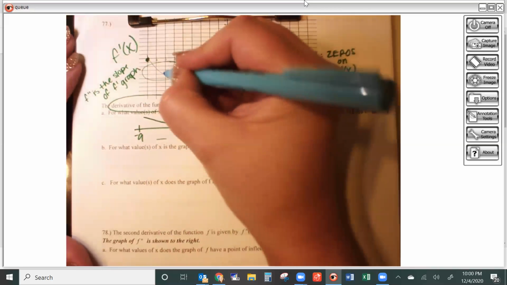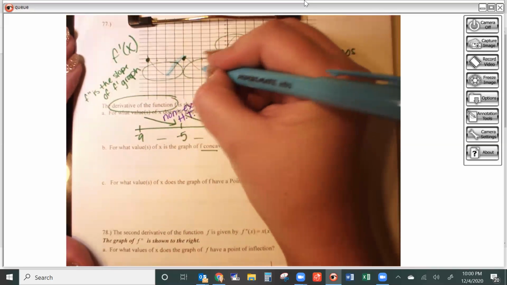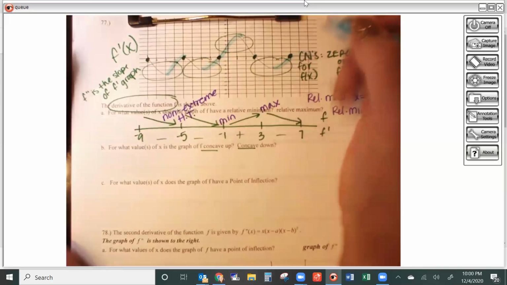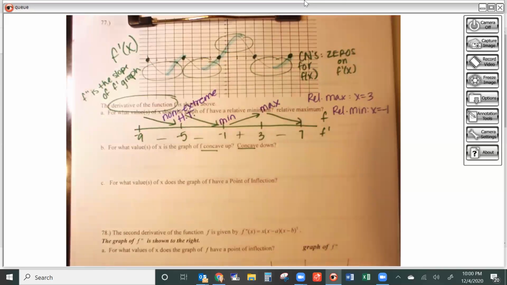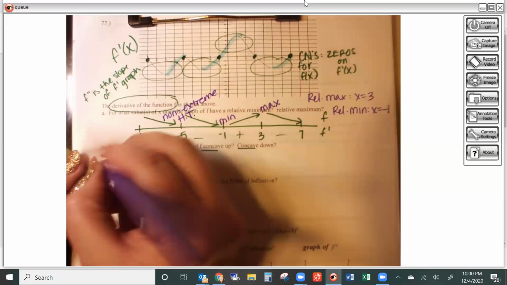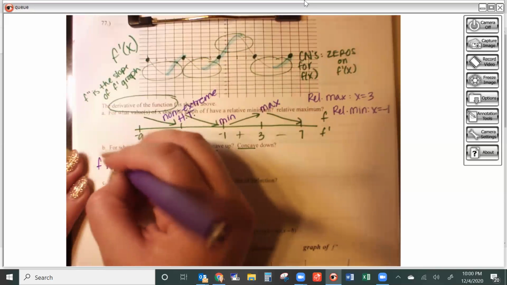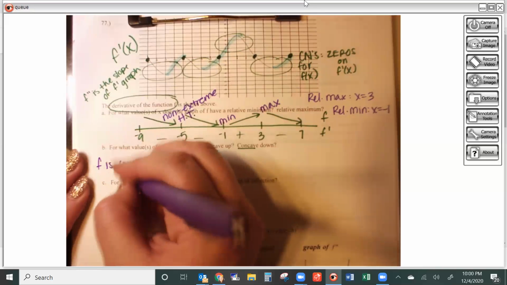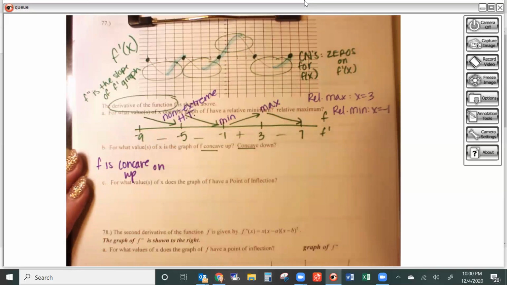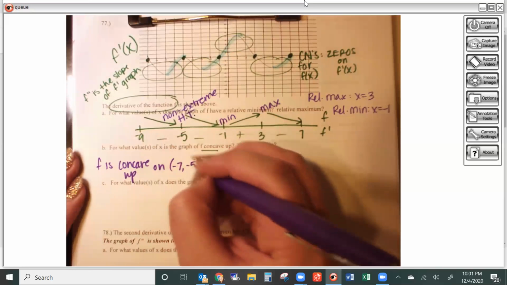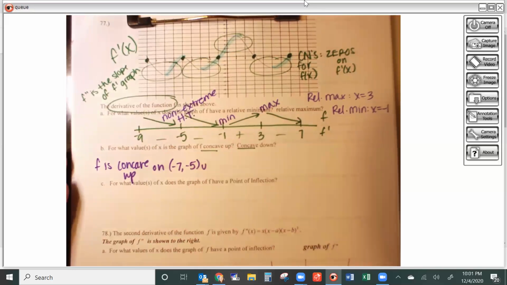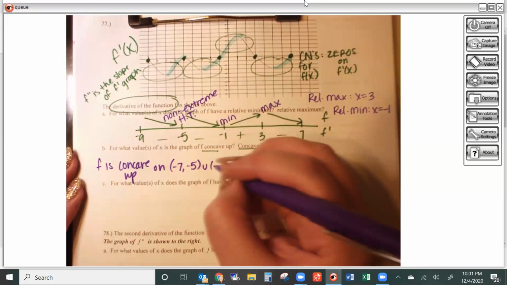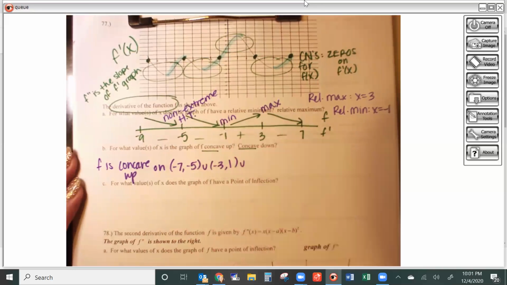So I see positive slope, positive slope, positive slope. That means that my original function f, which I do not have a picture of, but I'm trying to answer questions about, would have been concave up on -7 to -5, union -3 to 1, and then 5 to 7.